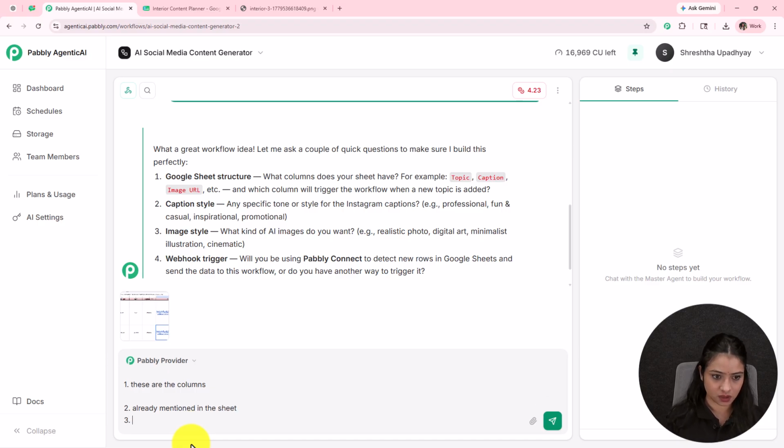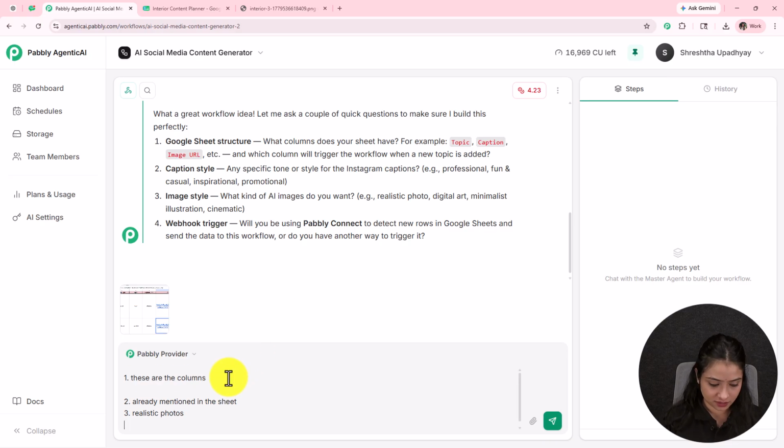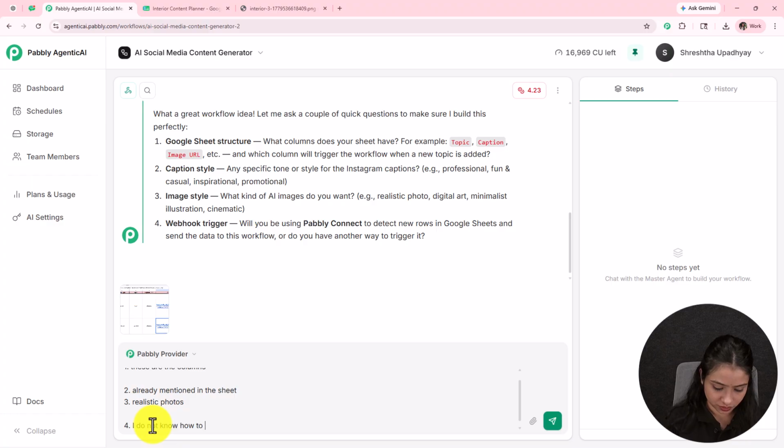Third, it is asking image style: what kind of image do you want to generate? Realistic photo, digital art, minimalist. I want realistic photos for interior designs. And the fourth thing it is asking us is the webhook trigger. Will you be using Pabbly Connect to detect new rows in Google Sheets and send the data to this workflow, or do you have any other way to trigger it? So for this I'm going to enter: I do not know how to trigger my workflow. I'm not using Pabbly Connect or any other thing.